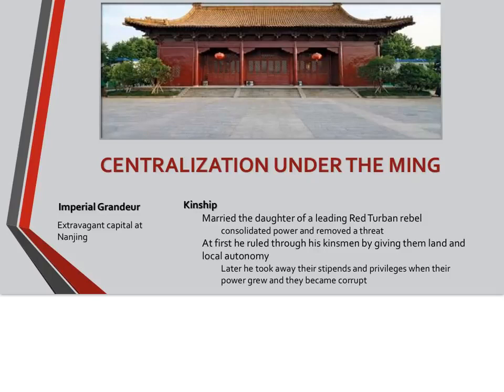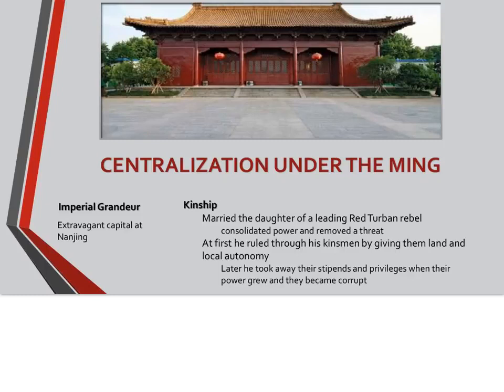What we know about Hong Wu is his taste of luxury, such as the imperial grandeur of the capital over at Nanjing. He also used marriage to form alliances. He married the daughter of a leading Red Turban rebel, which we had discussed, who was trying unsuccessfully to oppose the Mongols. He consolidated power and removed a threat.